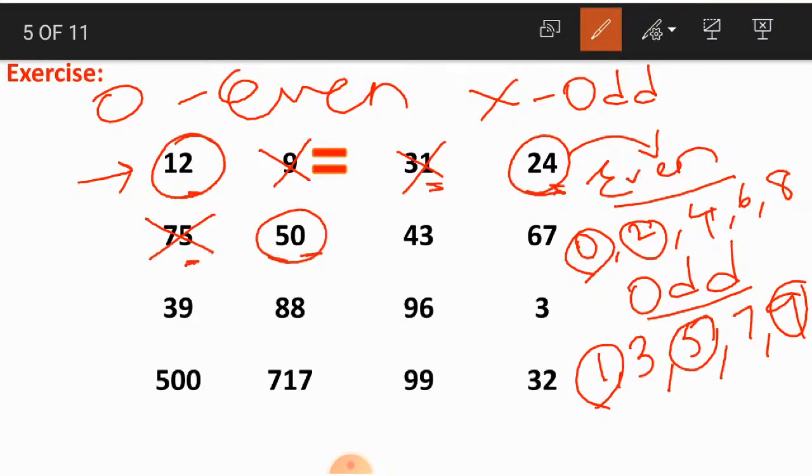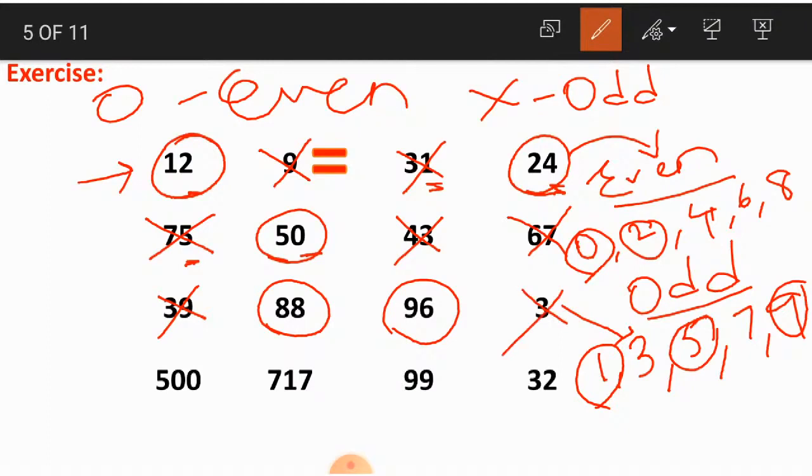Okay children, now tell me 43, is it even or odd? Right, it is an odd number. 67. Yes, 67 is odd. 39? Yes, 39 is also an odd number. 88? 88 is an even number. 96? Yes, 96 is an even number. 3? 3 is very easy. 3 is directly an odd number.